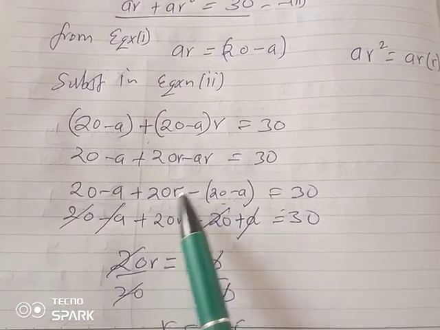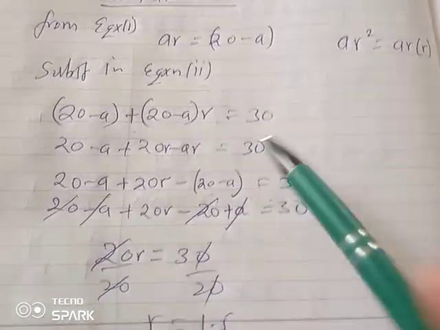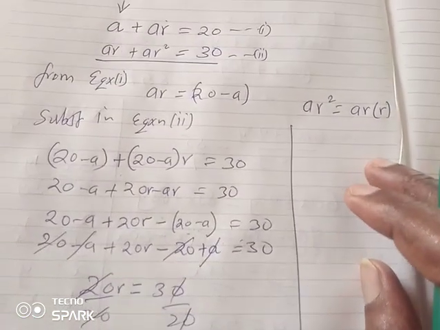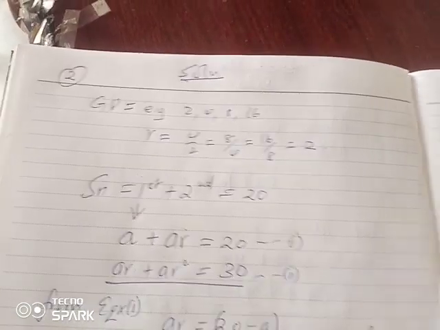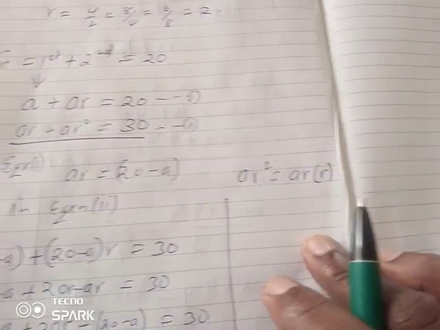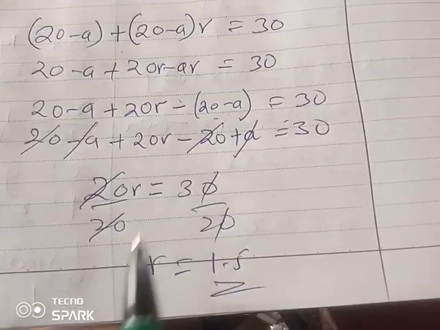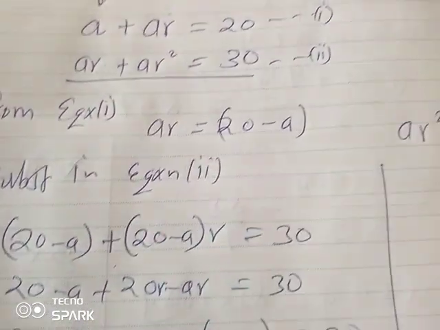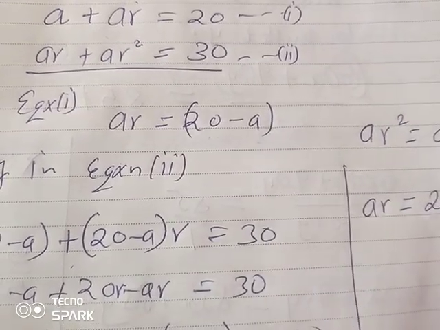Begin wherever we have AR, we substitute with 20 minus A, and R is there. So you can continue and even get A, but that was not part of the equation. So maybe you can just do it very fast. So substituting in one of the equations here, we have said let AR be equal to 20 minus A.